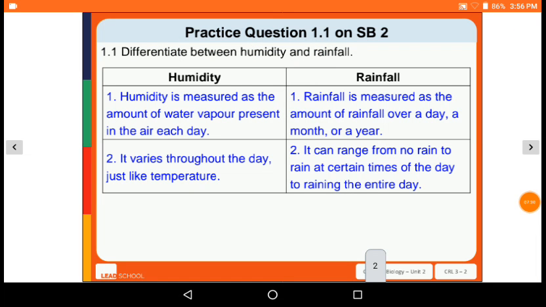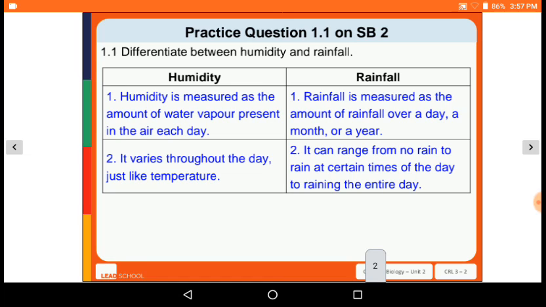Now solve practice question number 1.1 on your supplementary book page number 2. Difference between humidity and rainfall. So the answer is that humidity is measured as the amount of water vapor present in the air each day, and rainfall is measured as the amount of rainfall over a day, month or year.